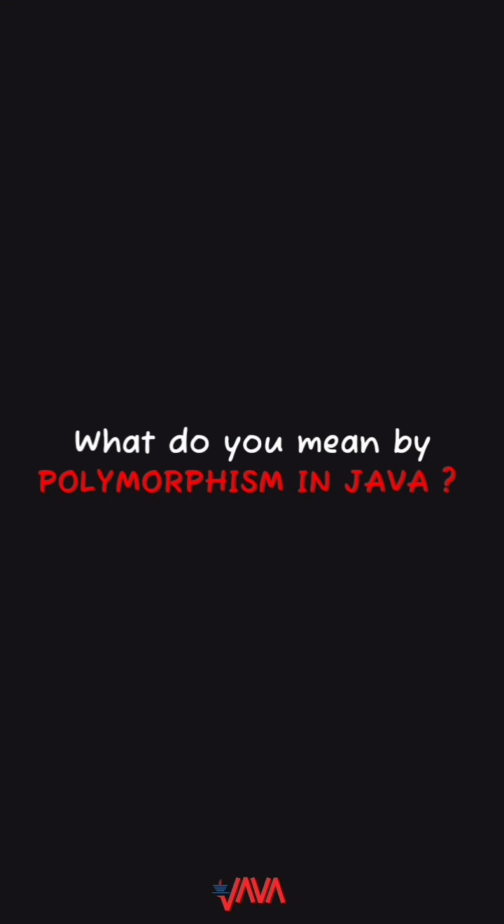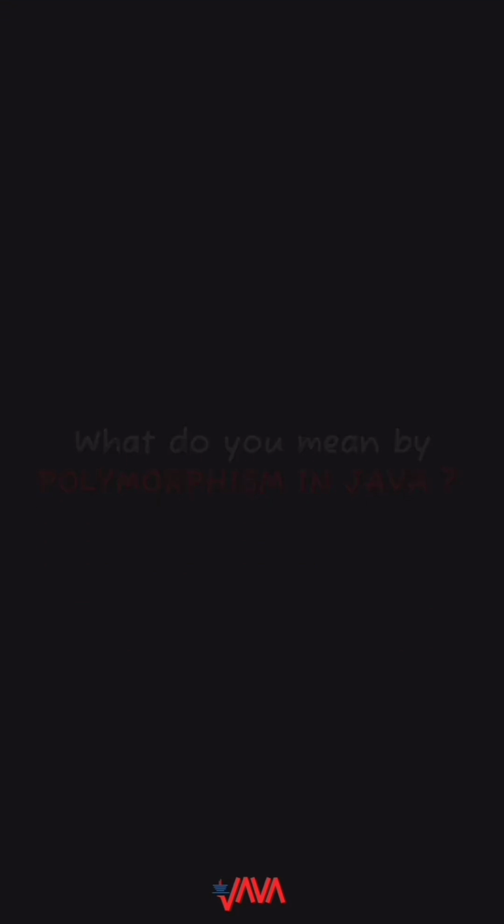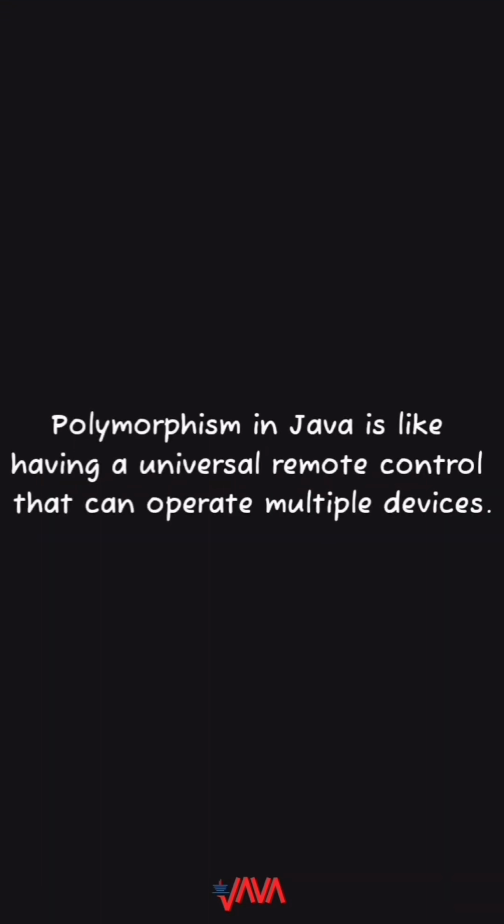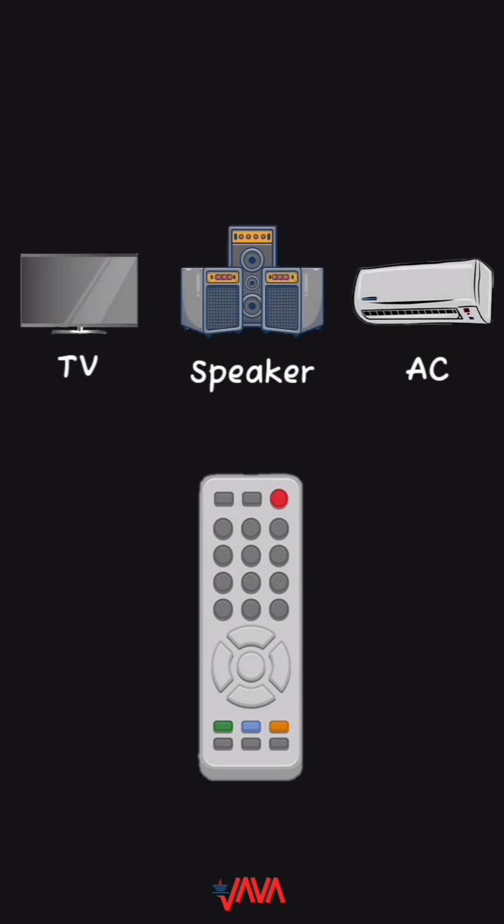What do you mean by polymorphism in Java? Polymorphism in Java is like having a universal remote control that can operate multiple devices. Imagine you have a universal remote that can control your TV, air conditioner, and sound system.